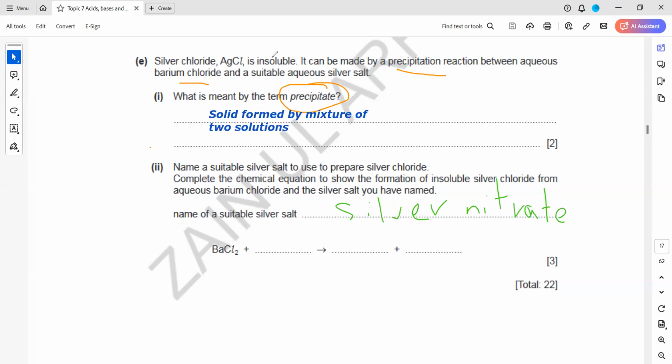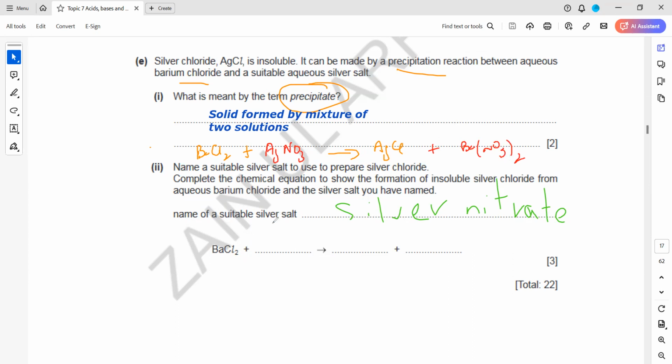Then we want to prepare silver chloride, AgCl. One of the salts was barium chloride. What is the other salt we need? Because we want silver, and it should be soluble, and all nitrates are soluble, it will be silver nitrate. As a result, the product will be silver chloride plus barium nitrate.